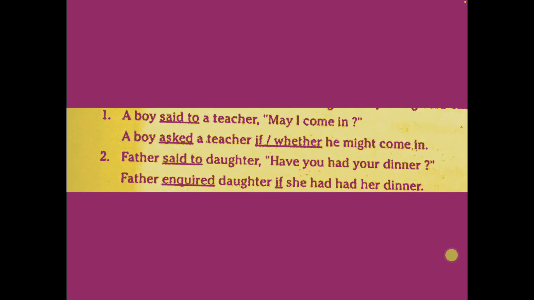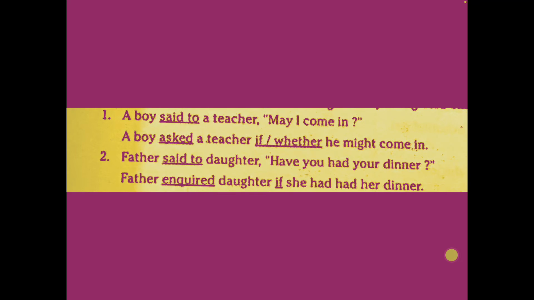Okay, and have you had your dinner? This have had, what is it, children? Have, and had is the V3 form. Understood? So had is the verb which is in V3 form. What are the three forms of the verb? Have, had, had. Isn't it?